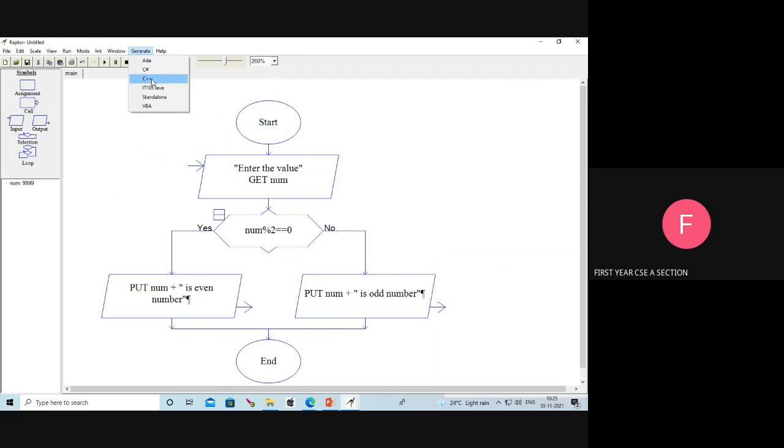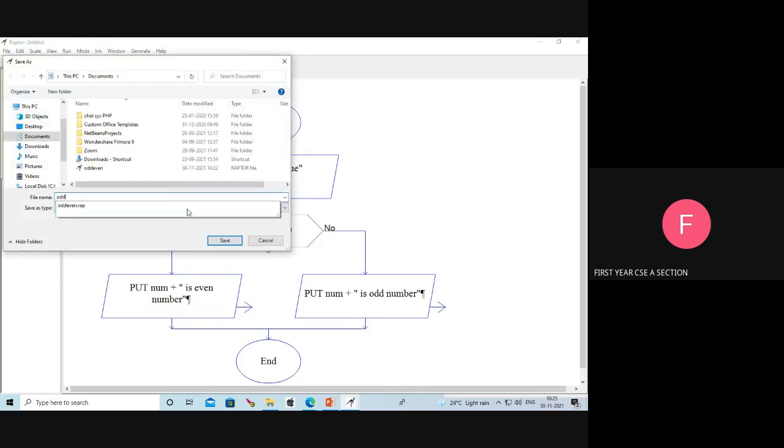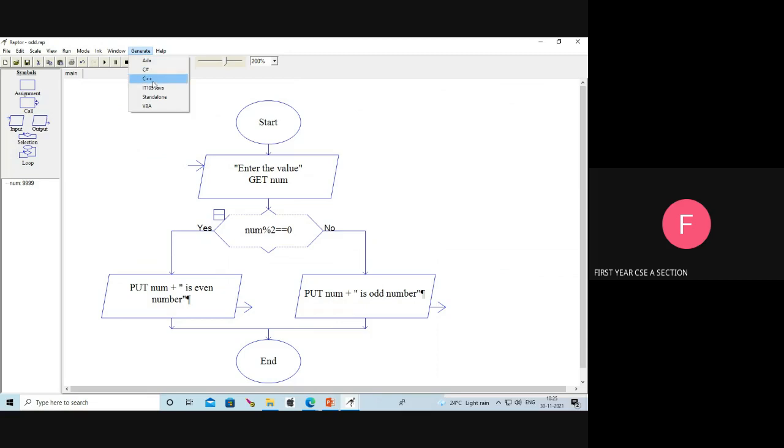Let's see the C++ program for our flowchart. So we need to save the program. Here I'm going to save the program. Then only we can create the code. Next, generate C++.